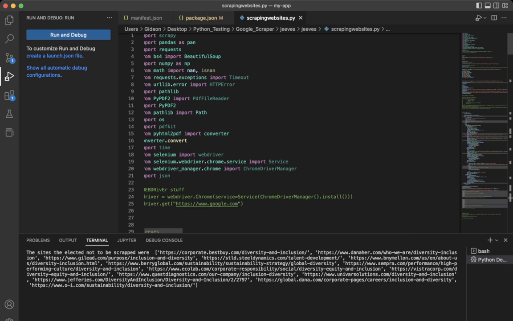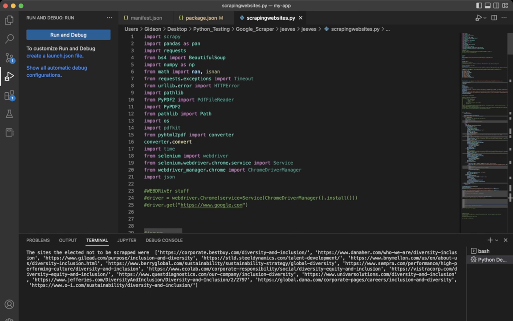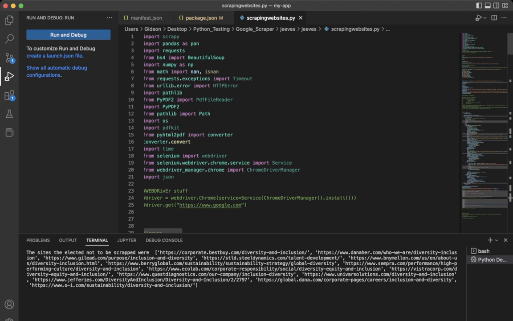So Jeeves is a text-based web scraper built in Python. His purpose is to do a little research for diversity and inclusion on Fortune 500 companies' websites. Every company has a website where it talks about diversity and inclusion, and this was built for an organization who was trying to track that and say, how often are you talking about different protected classes? When I was doing that as an intern, I was like, we got to be able to automate this, and so I learned how to do it on the side here.